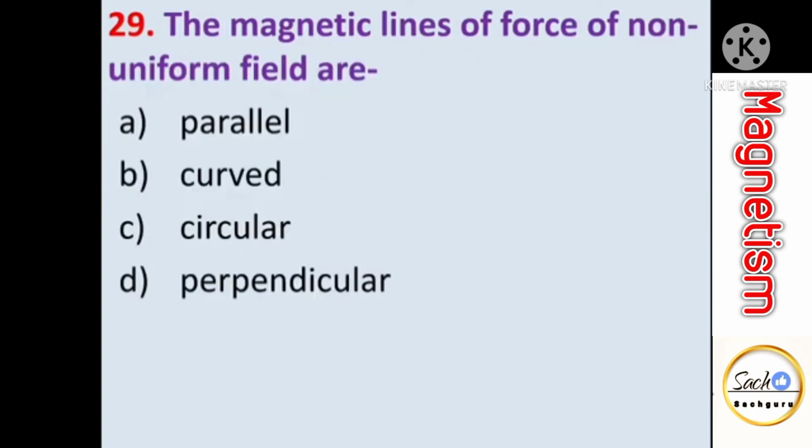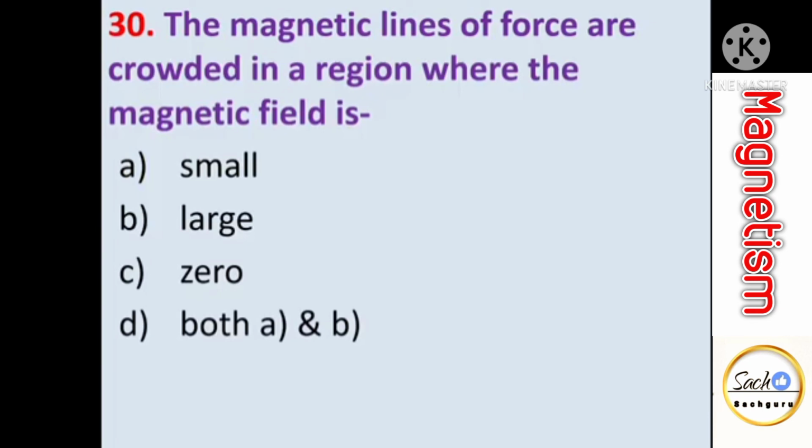The magnetic lines of force of non-uniform field are. So if the magnetic field, it is non-uniform, then magnetic lines of force will be curved in nature. The magnetic lines of force are crowded in a region where the magnetic field is. We have seen that the strength of magnetic field, if it is large, then magnetic lines of force are crowded. So here magnetic field will be large.